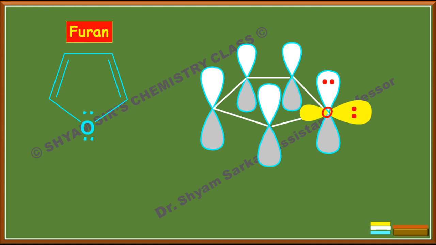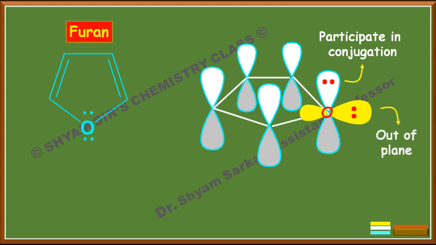The lone pair in the p orbital can participate in the conjugation with the furan ring. So we will count that p orbital lone pair, and we should not count the yellow orbital, the sp2 hybrid orbital. This lone pair is out of plane, so we will not count it.